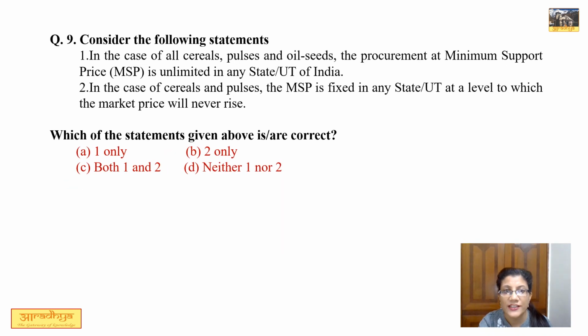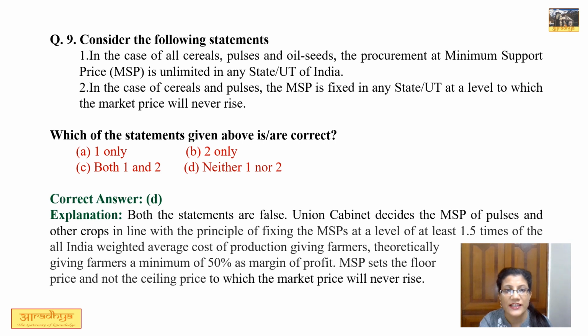Question number 9. Consider the following statement. 2 statements are given regarding MSP. First statement says, in the case of all cereals, pulses and oilseeds, the procurement at MSP is unlimited in any state and UTs of India.